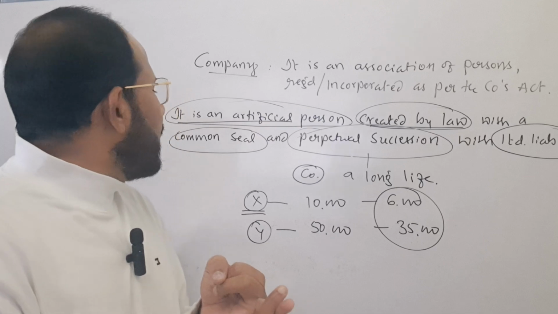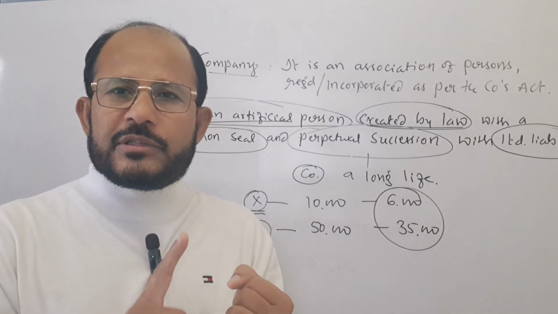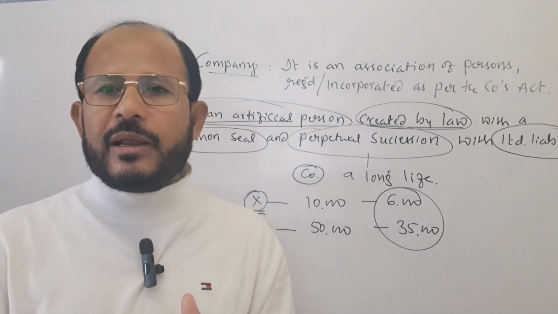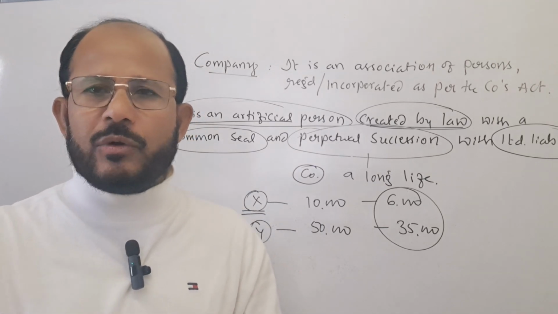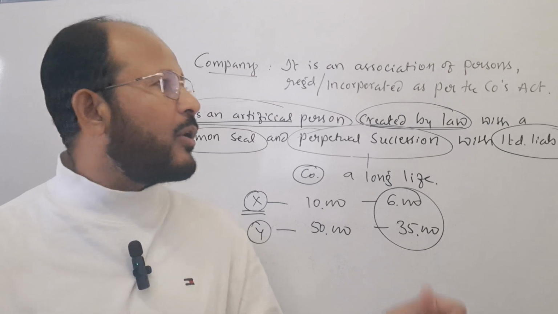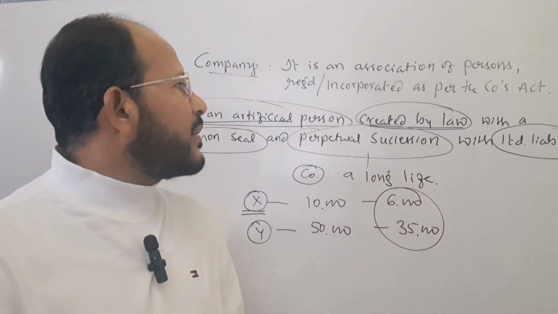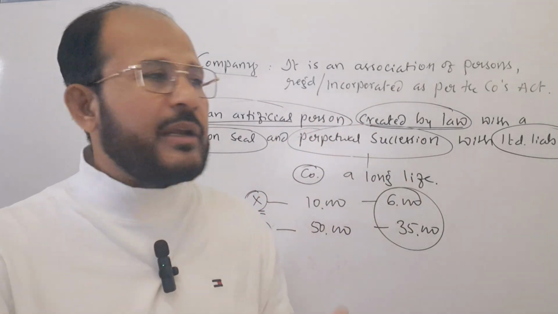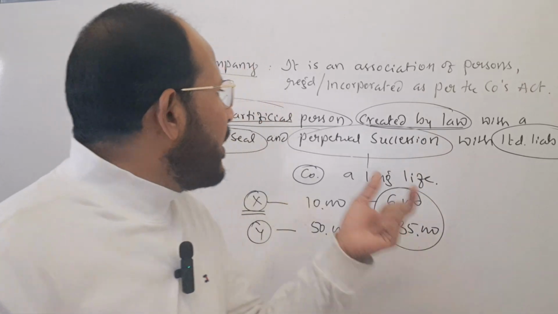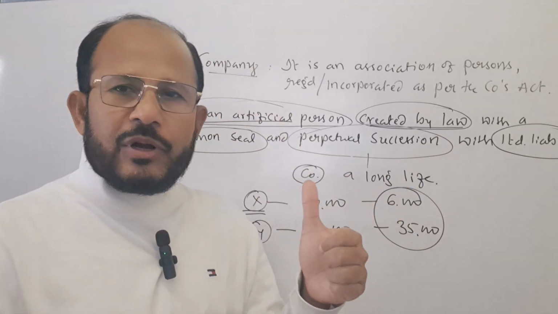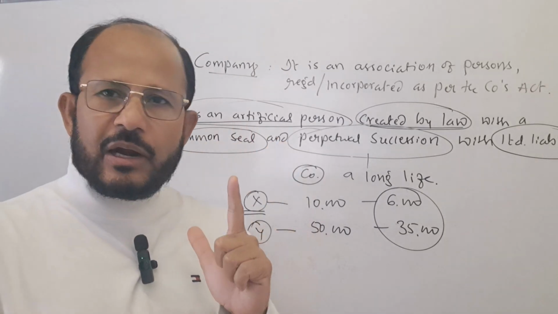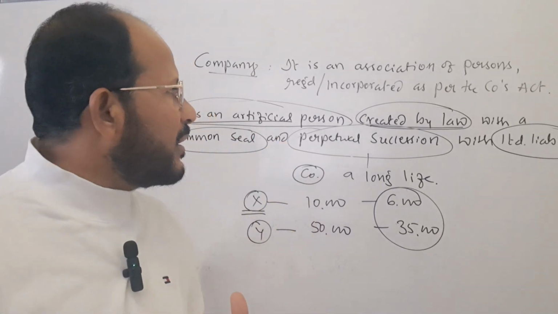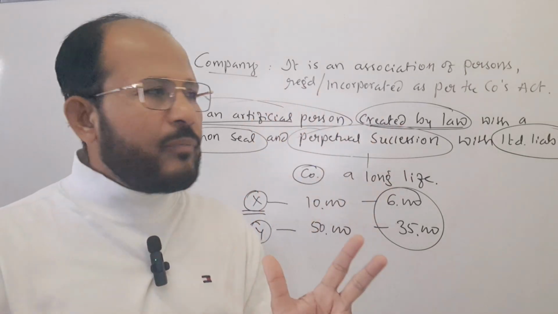Next one is it is separate from its members. That is a very important point here. Whenever the amount is invested by the shareholders, the shareholders are different and the company is different because it gets a special status. It is considered as an artificial person. It is created by law. That is why it gets a legal status. This is the first thing. Next one is it is considered as an artificial person. This is the second feature. Next one is it is created by law.